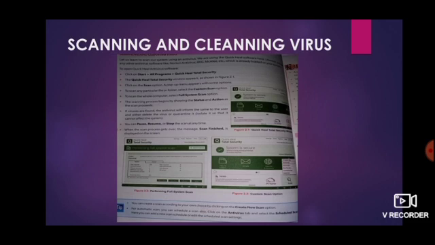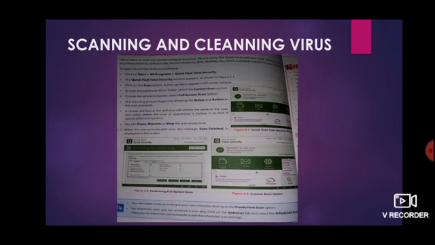Now you can pause, resume or stop the scan anytime. You have that option also. At any point of time you can pause your scanning, stop your scanning, or restart your scanning. When the scan progress gets over, the message "scan finished" is displayed on the screen. See in the last screenshot, "system is secure" - you can see that the message is there.